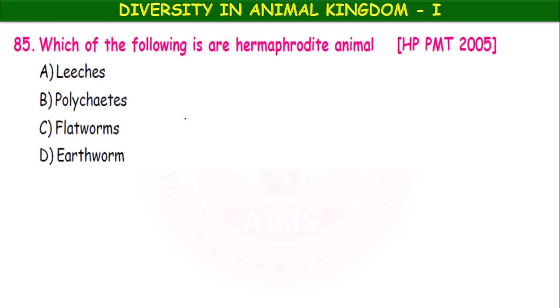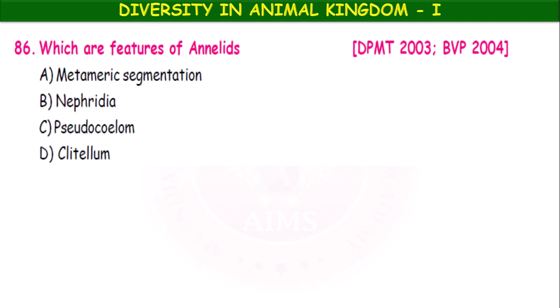So, leeches, polychaetes, flatworms, earthworm. Here, leech is a hermaphrodite, belongs to Annelida, and next polychaetes belong to Annelida, and earthworm belongs to Annelida. Okay, these are all hermaphrodites, meaning both male and female reproductive organs are present in the same animal. Okay, which are features of annelids?